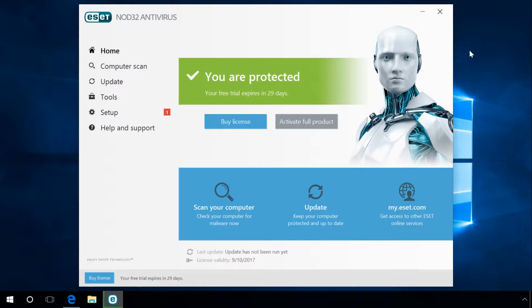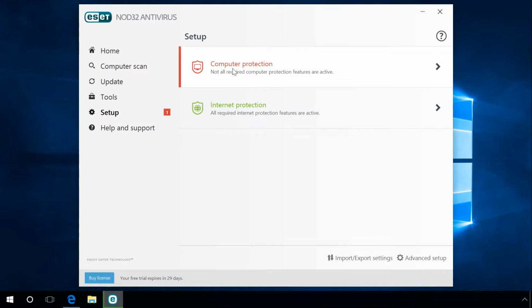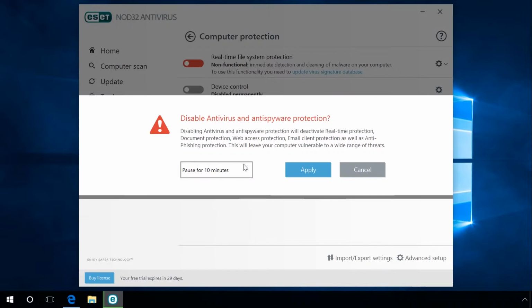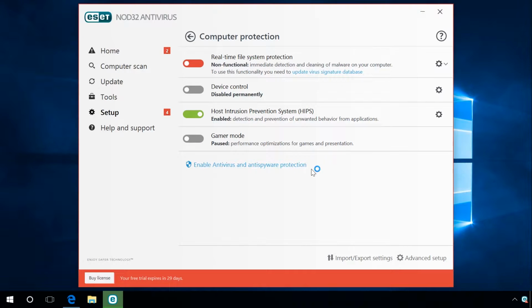In this case, open the antivirus, in our case ESET NOD32, and disable it for the time of installation. To do it, go to Setup, Computer Protection, Pause Antivirus and Anti-Spyware Protection. Set the time interval to pause the antivirus and then click Apply. When this time interval is over, the antivirus will start again, but the program you couldn't start will keep on working.